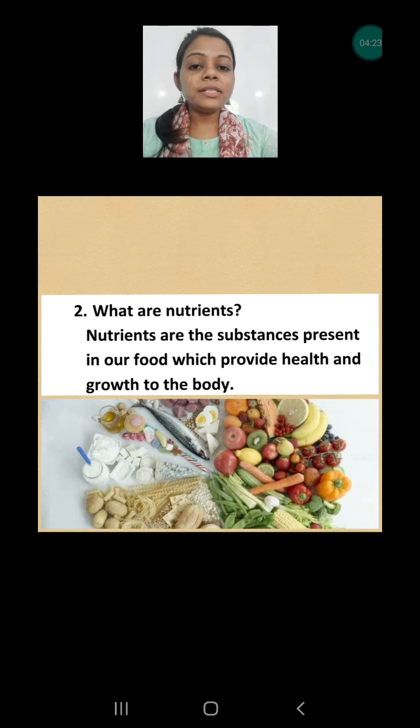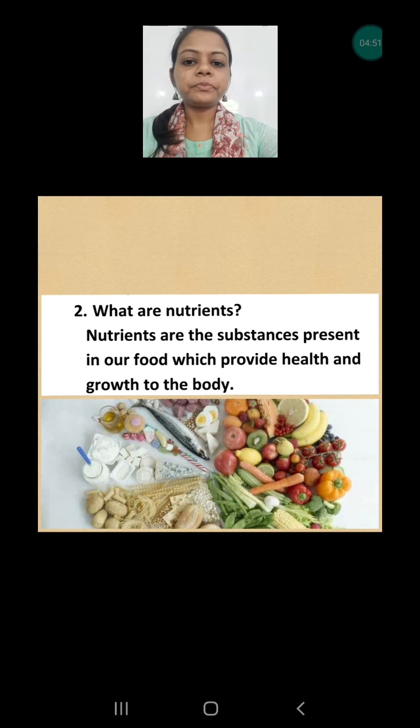Now nutrients are the substances that are present in different types of food. If we talk about rice, it has the nutrient carbohydrate. If we talk about vegetables and fruits, they have substances called vitamins and minerals, which are also nutrients. So nutrients are the substances which are present in food, and they are required for our better health and the growth of our body.